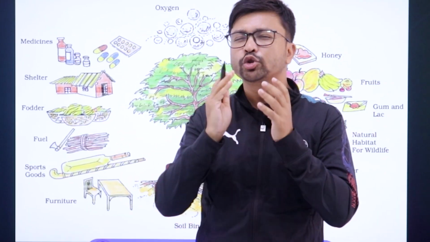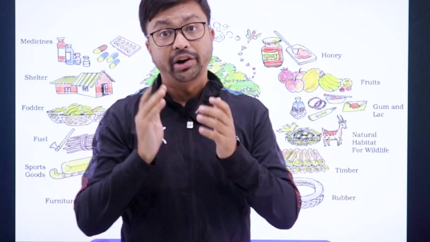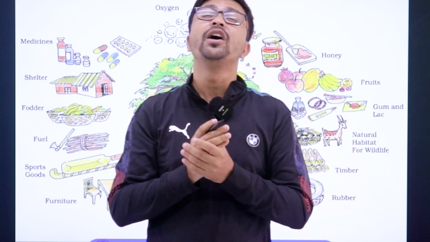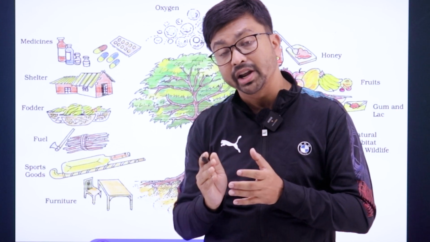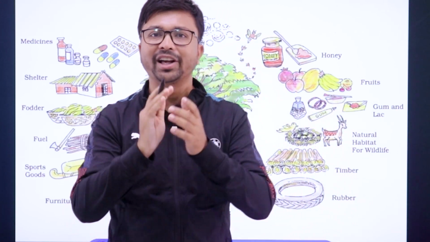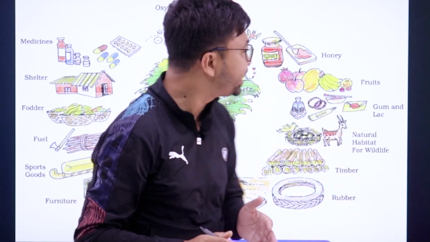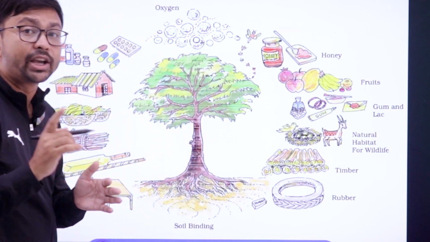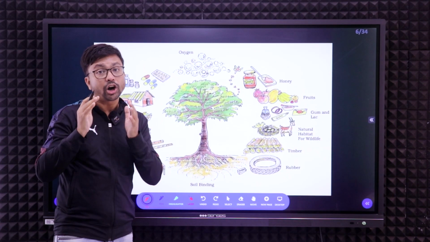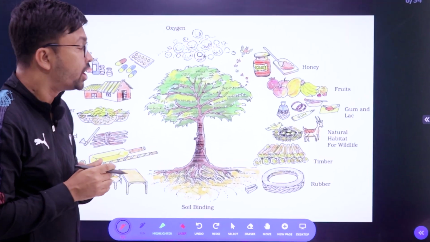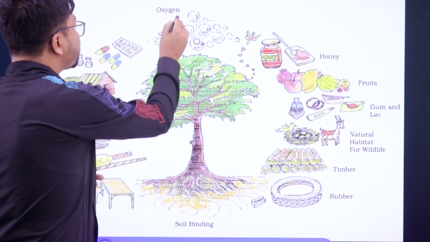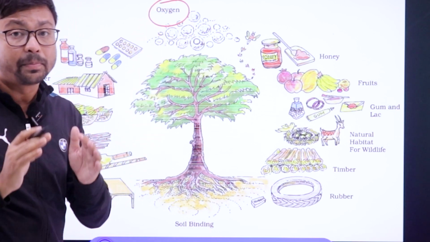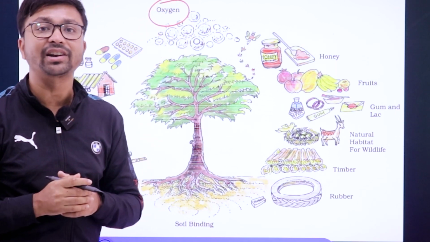So let's see next why natural vegetation is so important for us. Why do we need to discuss so much about natural vegetation? Remember, natural vegetation plays a very important role for our environment. Not only environment, it also provides valuable materials to our society. Let's see one. First important thing, you remember natural vegetation or the plants supply oxygen. It absorbs the carbon dioxide from nature and supplies oxygen to us. This oxygen makes our environment neat and clean.